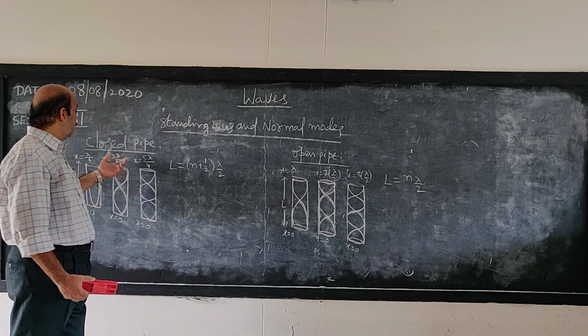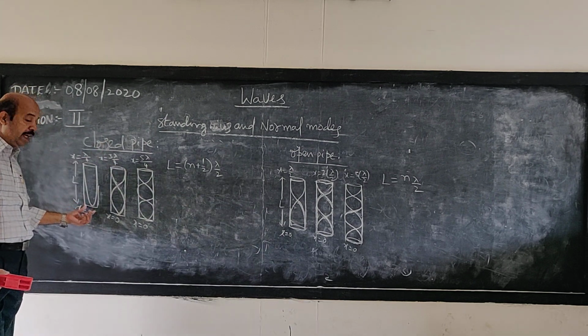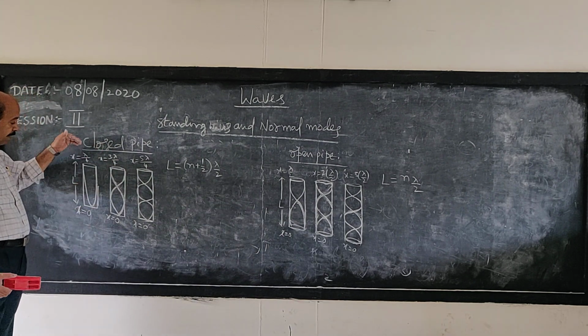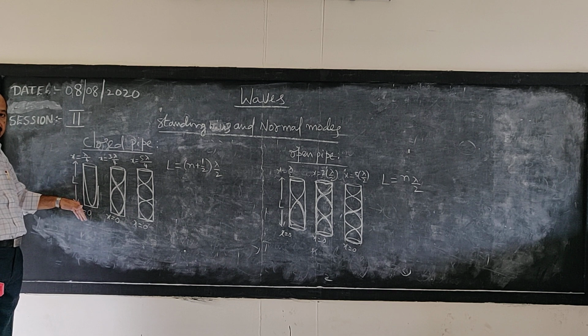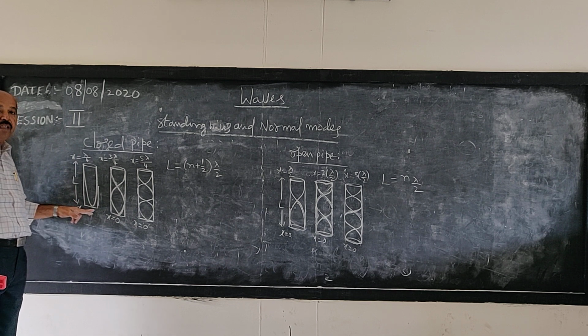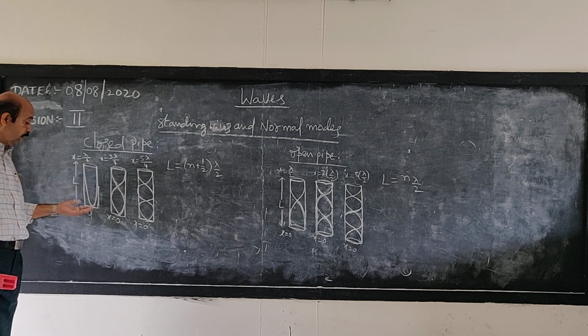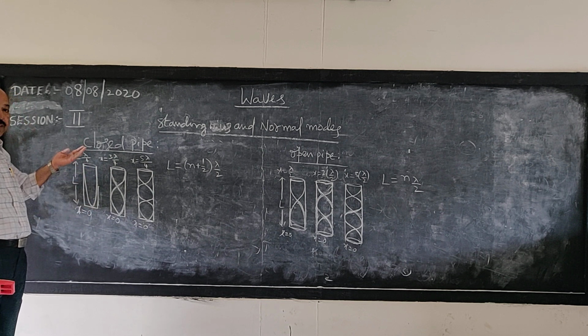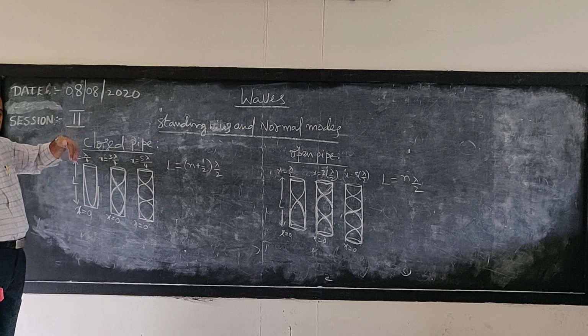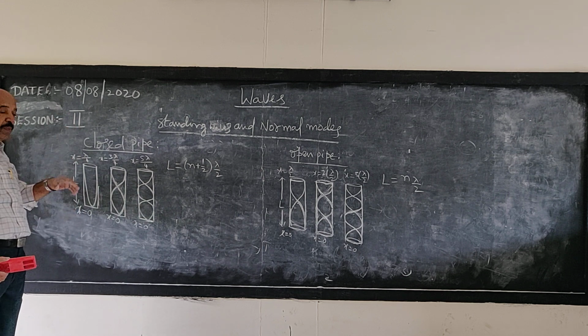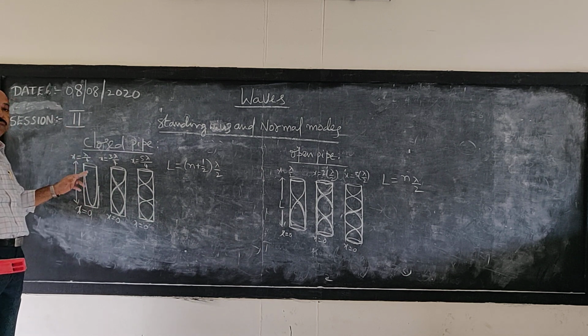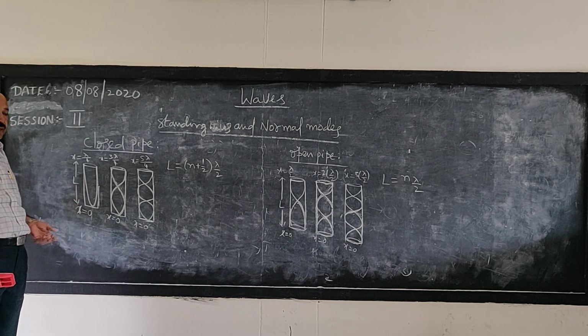Now in a closed pipe, since one end is closed, when the waves traveling towards that end strike the closed end, they experience reflection there. So when they get reflected back, they overlap on the incoming waves. Due to superposition of incoming waves and reflected waves, standing waves are formed.